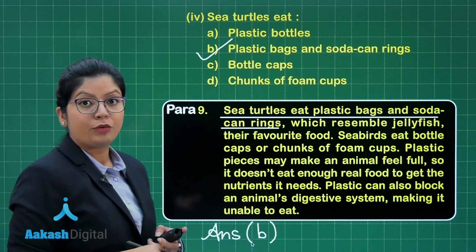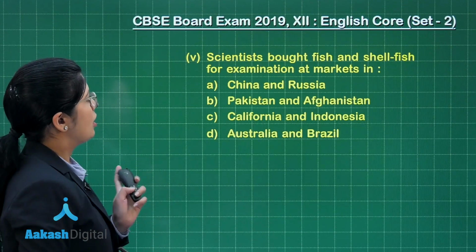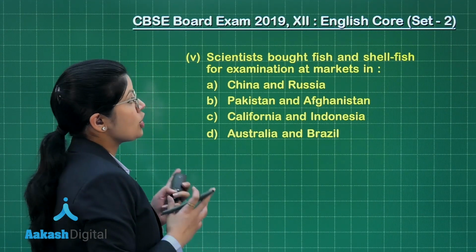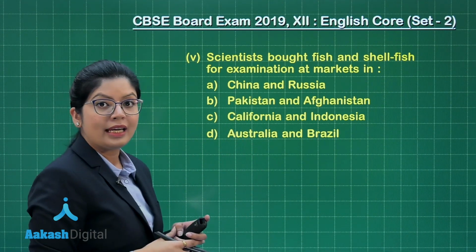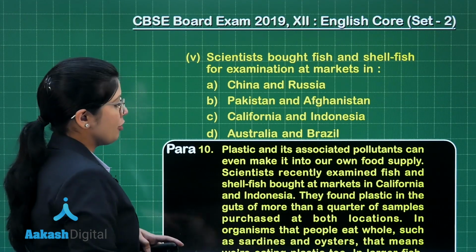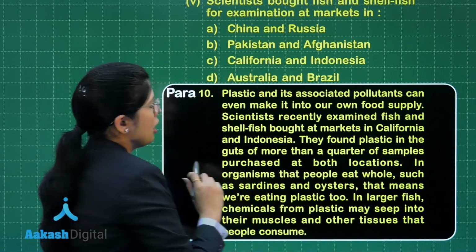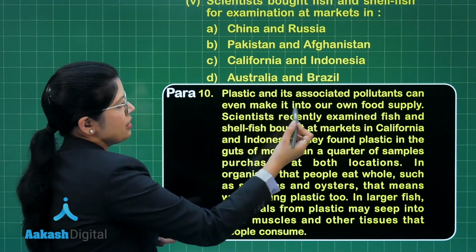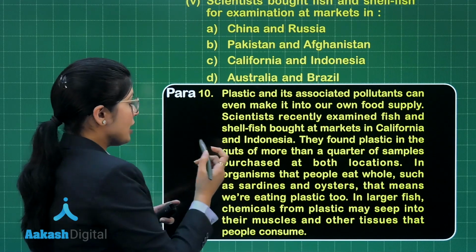With this, we are only left with the final question of section 1.1. Let's look at the last question. Scientists bought fish and shellfish for examination at markets in. The question is asking you to locate where the scientists performed this action. Which paragraph am I supposed to go to? Paragraph number 10 of my passage. In this paragraph, when you read the first line: plastics and its associated pollutants can even make it into our own food supply.